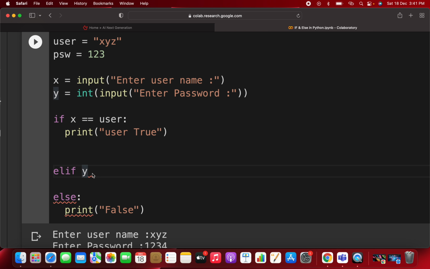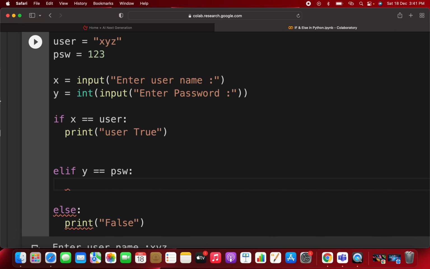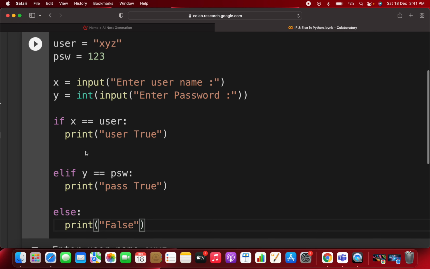And then if you are giving one more condition, that is a password, you have to just give the enter, and if this password is enter, then you are just saying password correct. Okay, so what do you mean by this? What I'm just writing here. So first of all, you are just writing this.